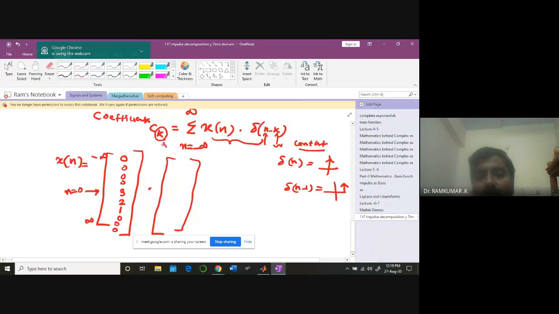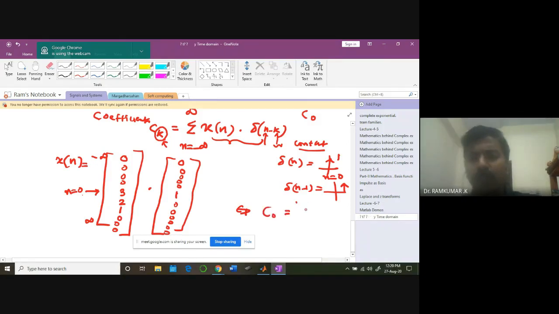Remember that. Okay. So naturally, for example, if I want to compute C0, what will be the k value? K is going to be 0. You agree? Therefore, the signal is going to exist only at n equal to 0. All other values are 0, and at n equal to 0, it's going to be 1. So if I take the dot product of these two, what will the C0 value be? Can somebody help me out? What is C0?